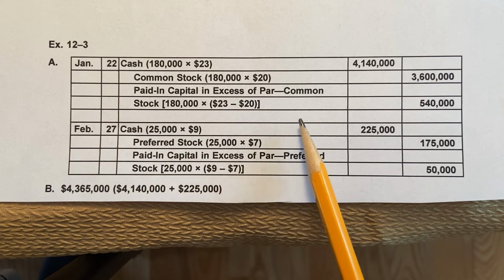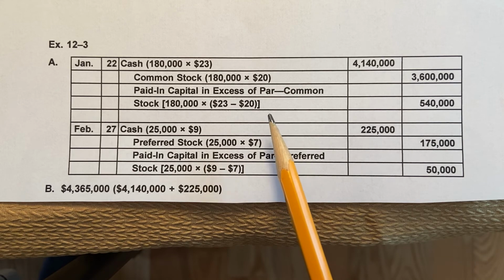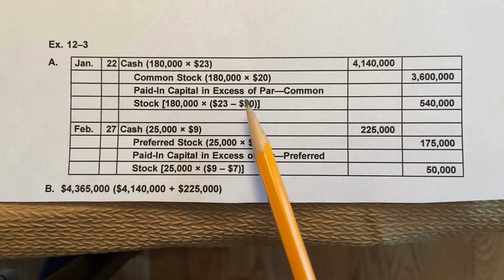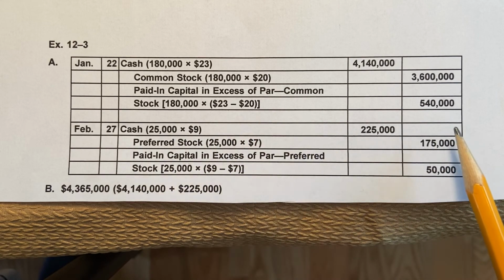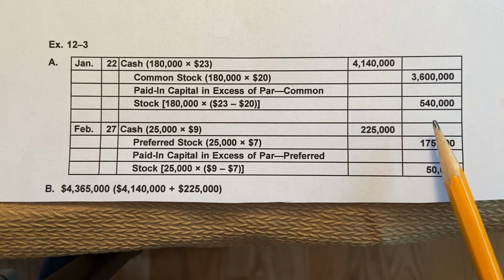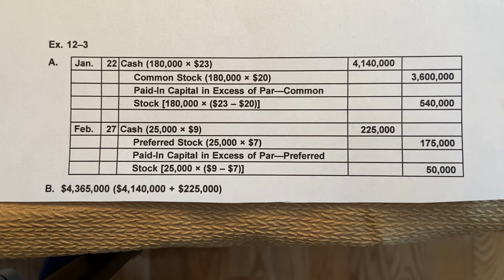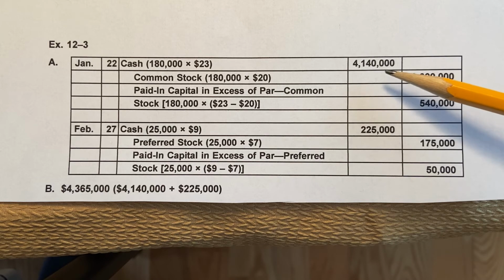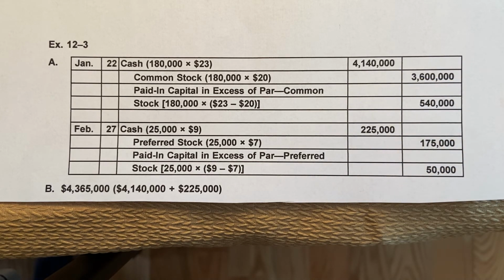It's also an equity account. It's very similar to common stock, but it's the amount that's up and above, so it's called paid in capital excess of par hyphen common stock. That would be 540,000. Notice that the 3.6 million plus the 540,000 equals that, because again, our debits and credits always have to equal. So that's the first transaction.